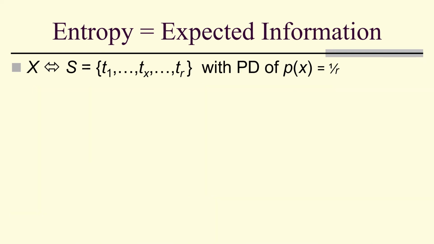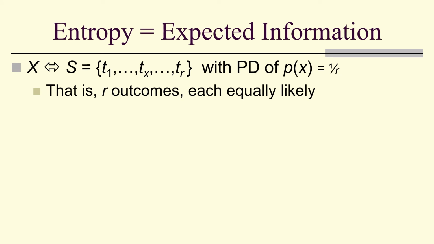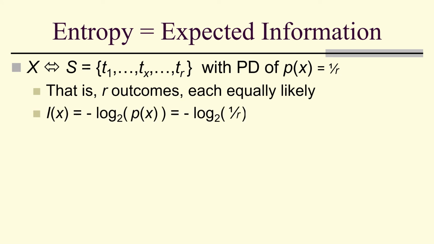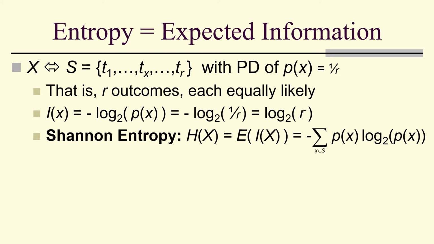So suppose we have outcomes that are equally likely. The probability is 1 over r for r outcomes. So the self-information is just the negative log base 2 of 1 over r, but that's just the log base 2 of r. Shannon entropy is defined as you see here.